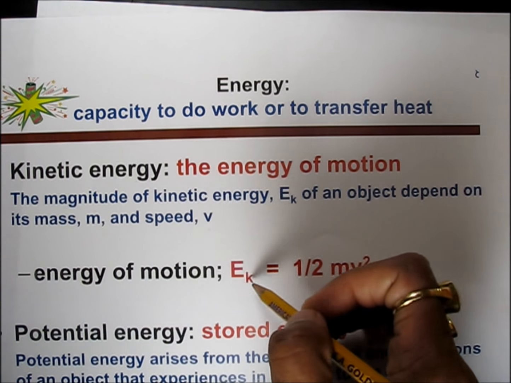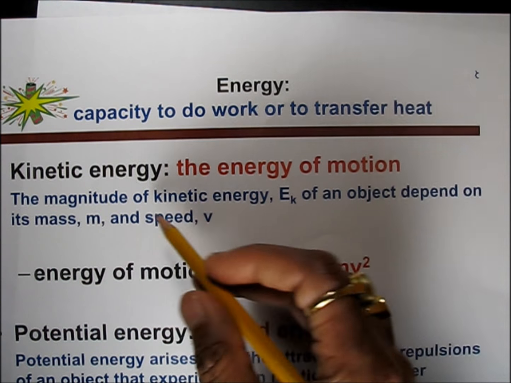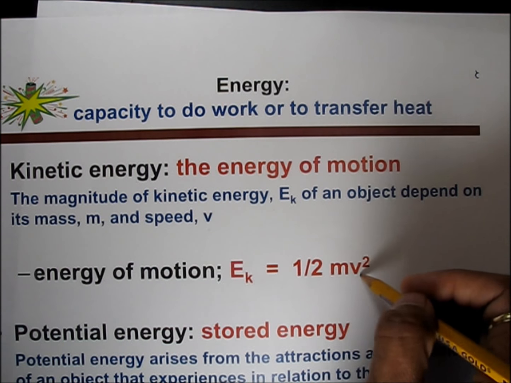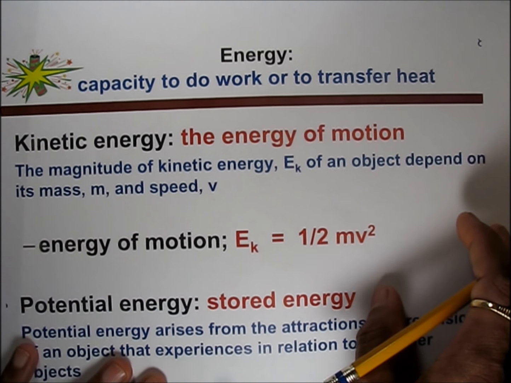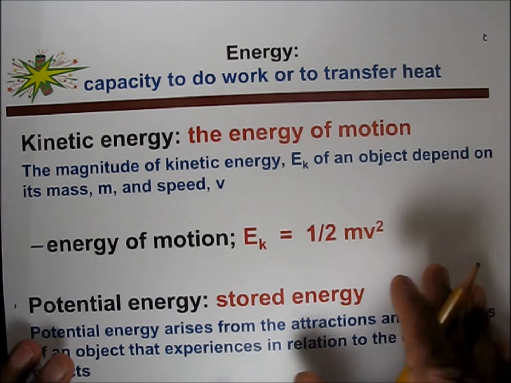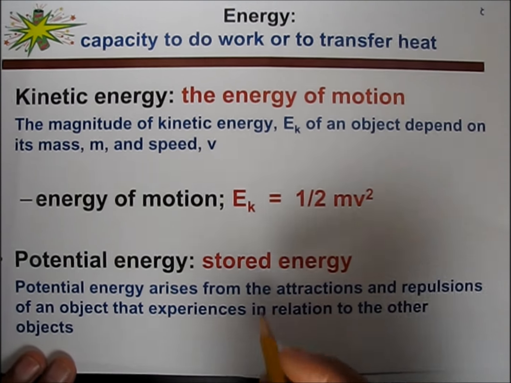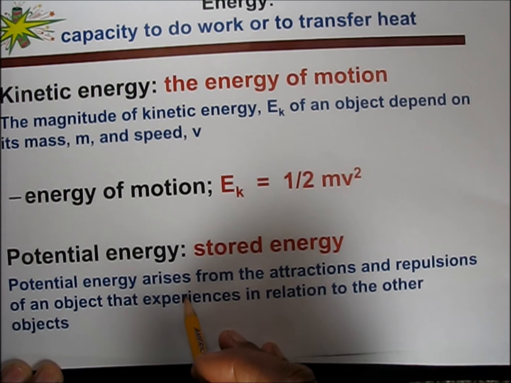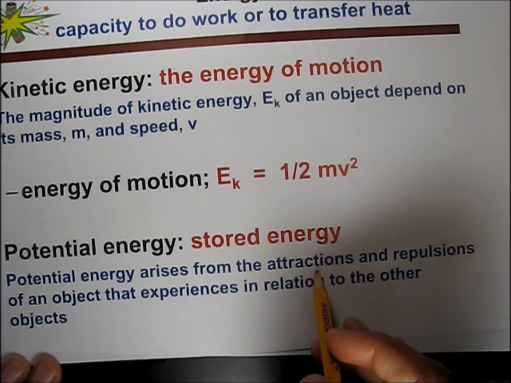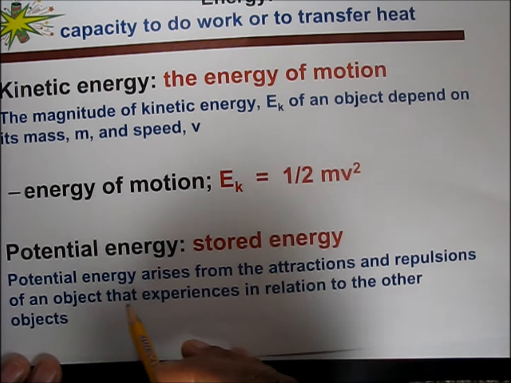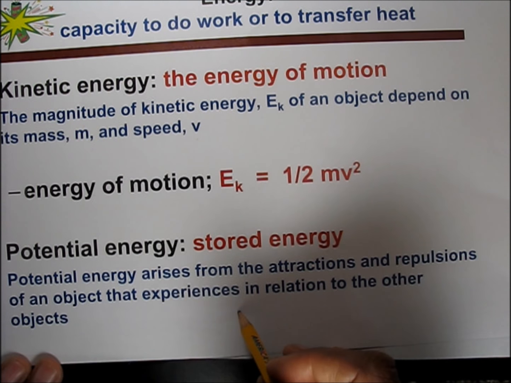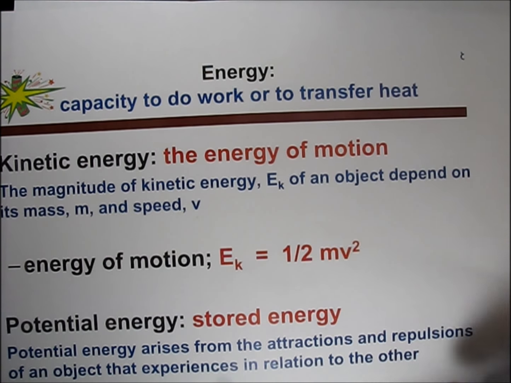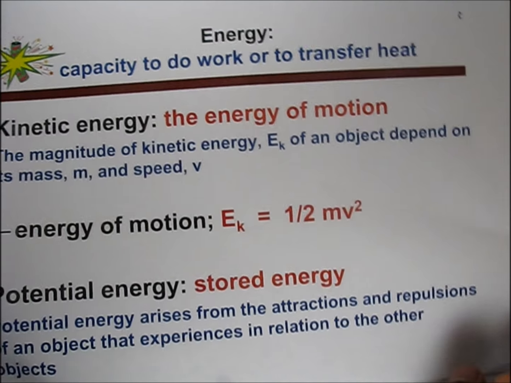So the energy of motion Ek, small k is for kinetic, is equal to half m v square. m is the mass and v is velocity or speed. And potential energy is also called stored energy. Potential energy arises from the attraction and repulsion of the object in relation to other objects. So potential energy is mainly stored energy.